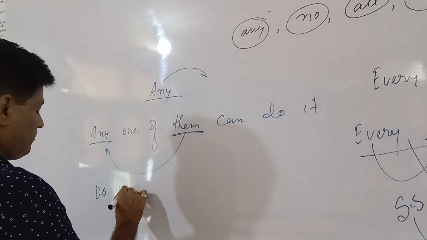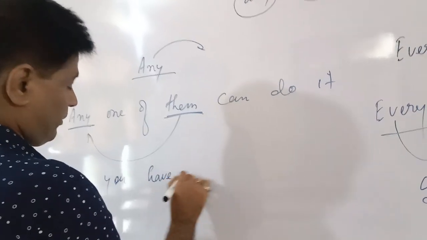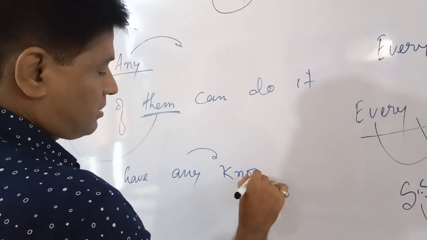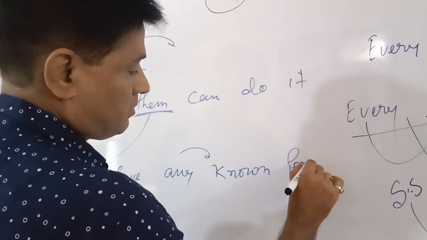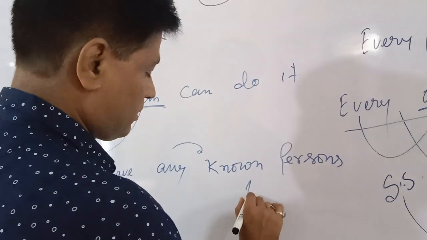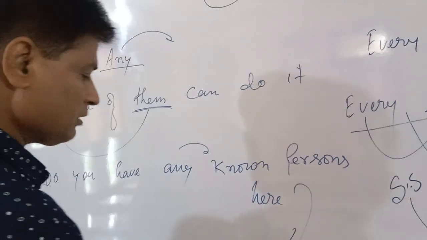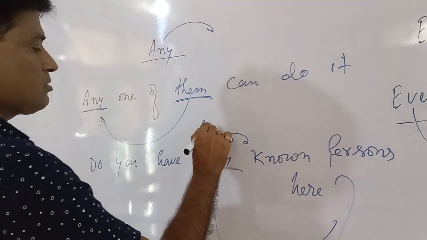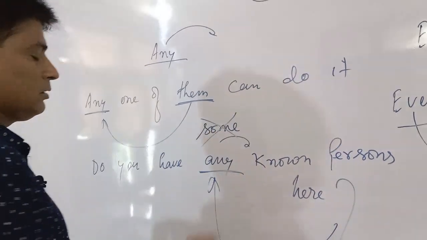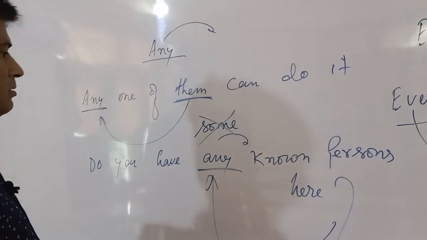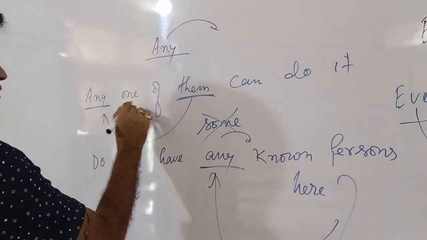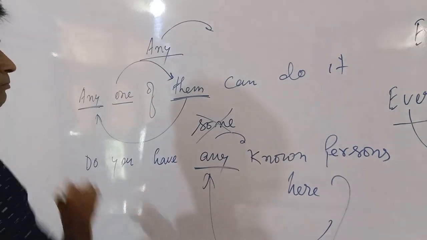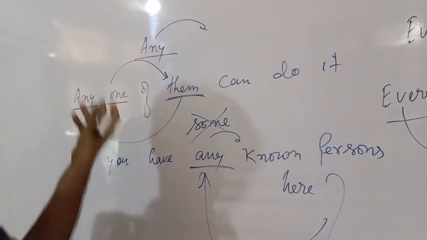Do you have any known persons here? In the case of an interrogative sentence, any has to be used. Some is not used in the interrogative sentence. So any is used in the case of one or selecting more than one.